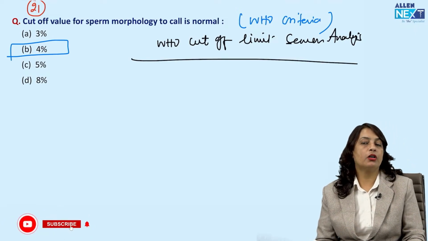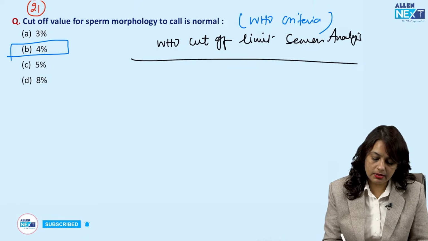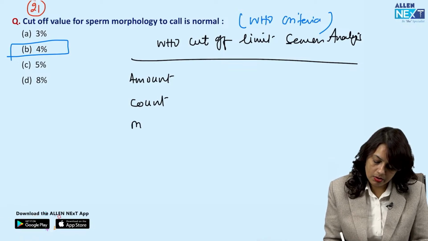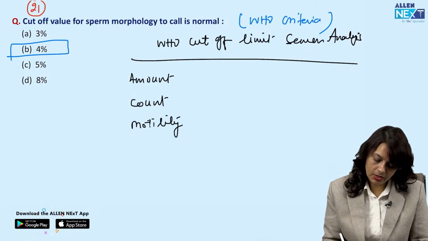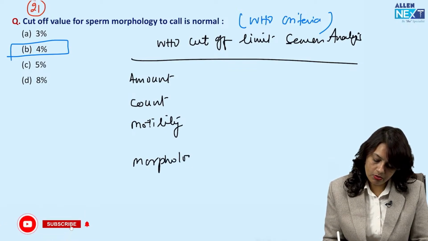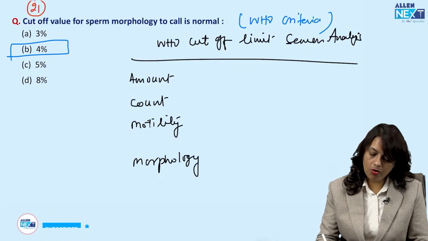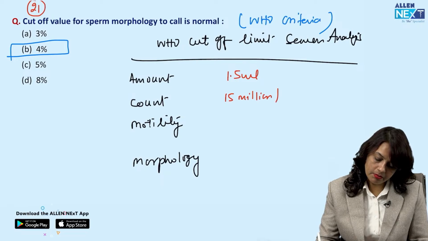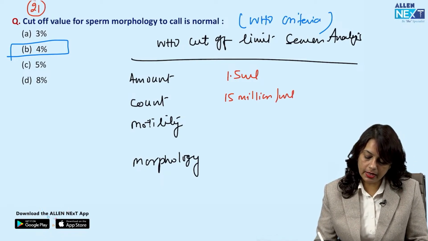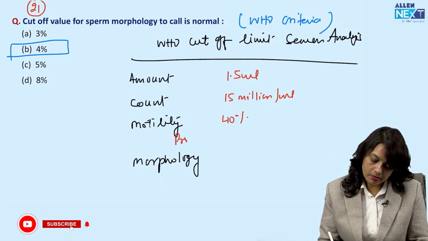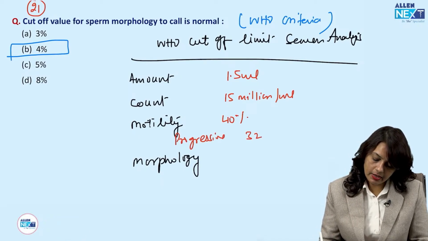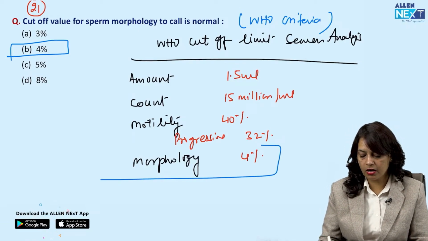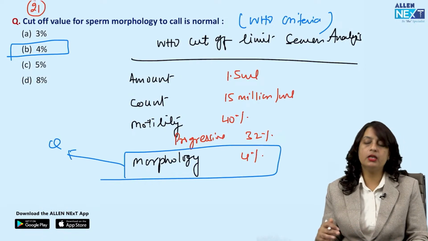Okay, WHO cutoff limit in semen analysis is amount, count, motility and morphology. Okay, amount cutoff is 1.5 ml, count is 15 million per ml, motility is 40% and progressive motility is 32%, morphology is 4%. So in this question, they have asked about the morphology. So this is the answer.